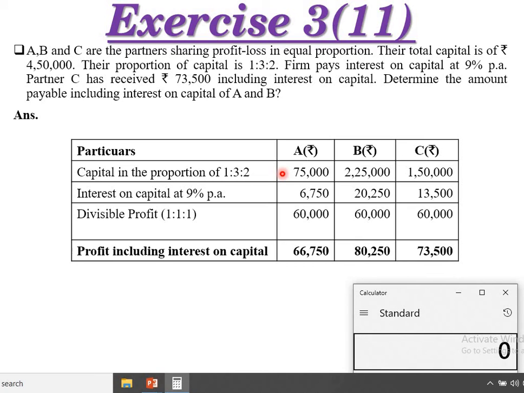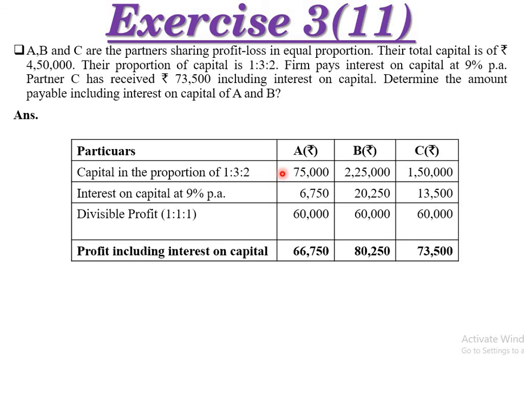For B, 4,50,000 into 3 by 6, that is 2,25,000. And last, 4,50,000 into 2 by 6, that is 1,50,000. On the easy basis, 4,50,000 divided by 6 is 75,000, into 3 is 2,25,000, into 2 is 1,50,000. Easy calculation, don't go deep, just complete it within a short time.